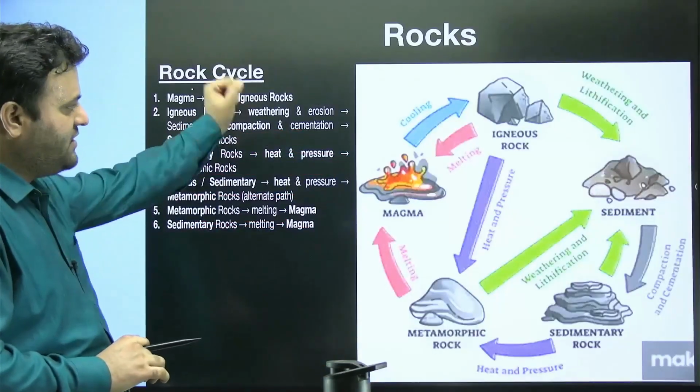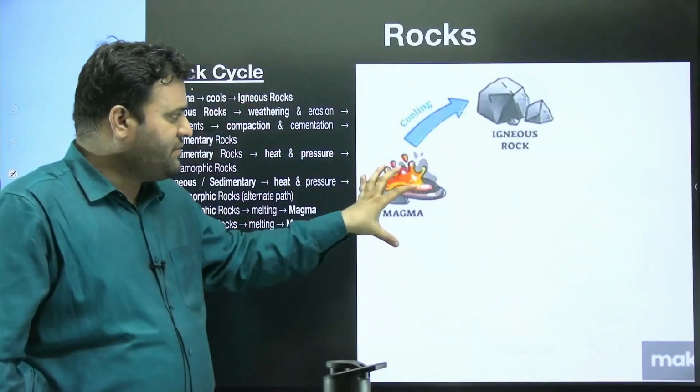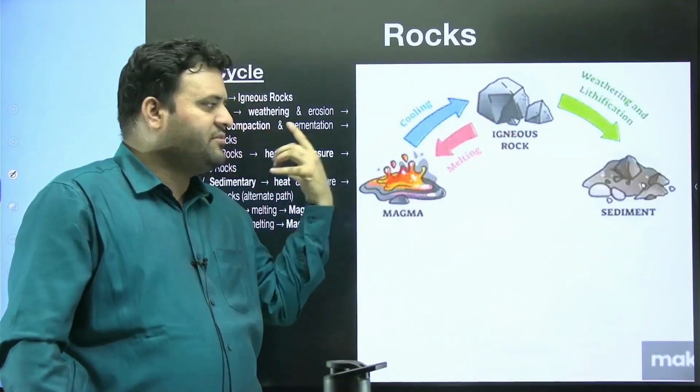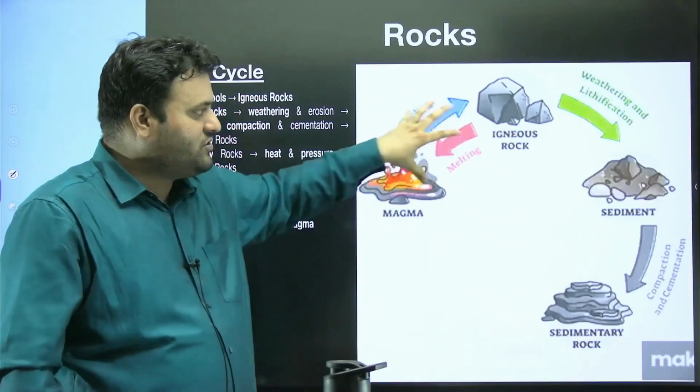We have this rock cycle. Suppose there is magma; if it cools, igneous rock will form. If this igneous rock melts, again we could have a magma formation. Okay, so that is one possible sequence.